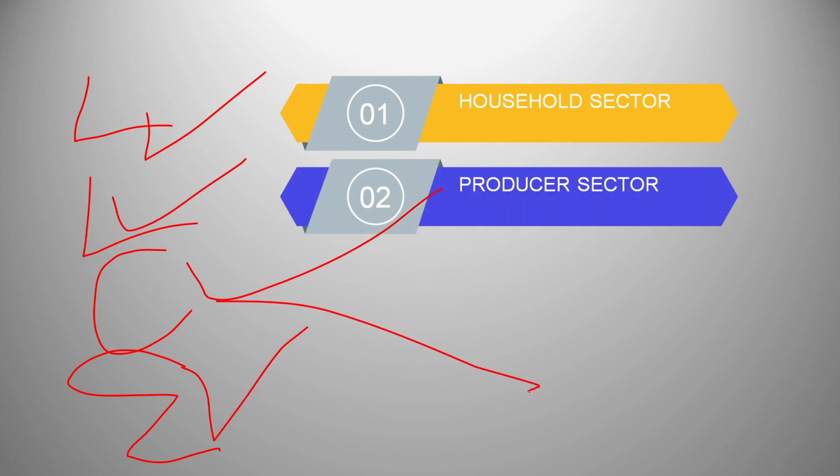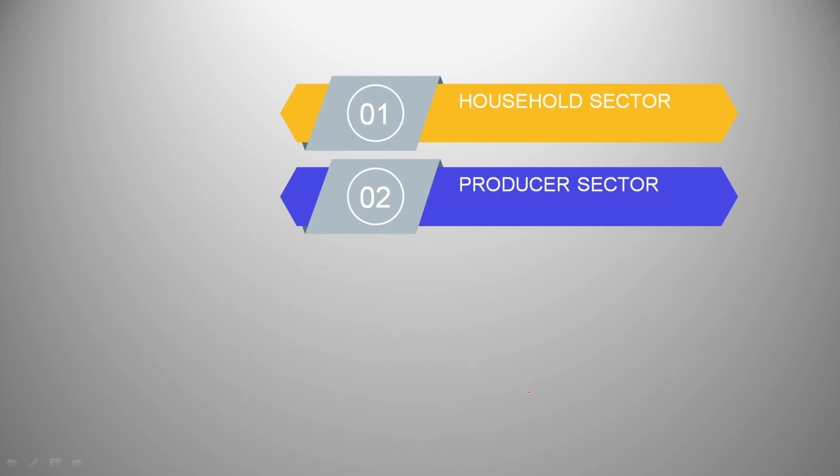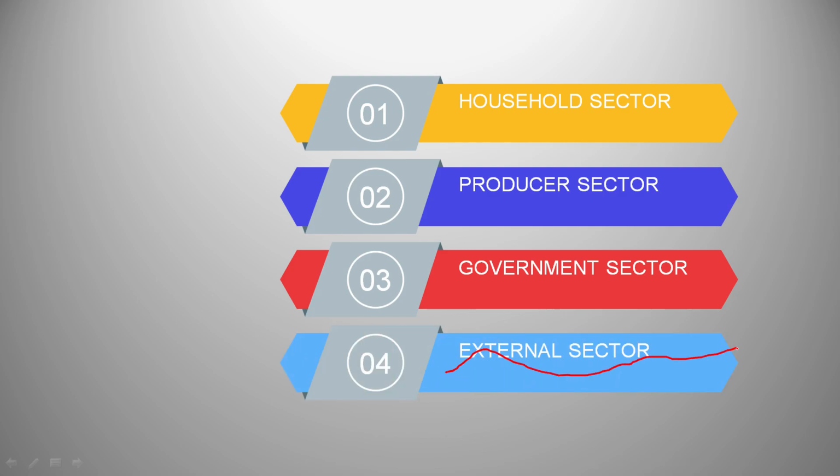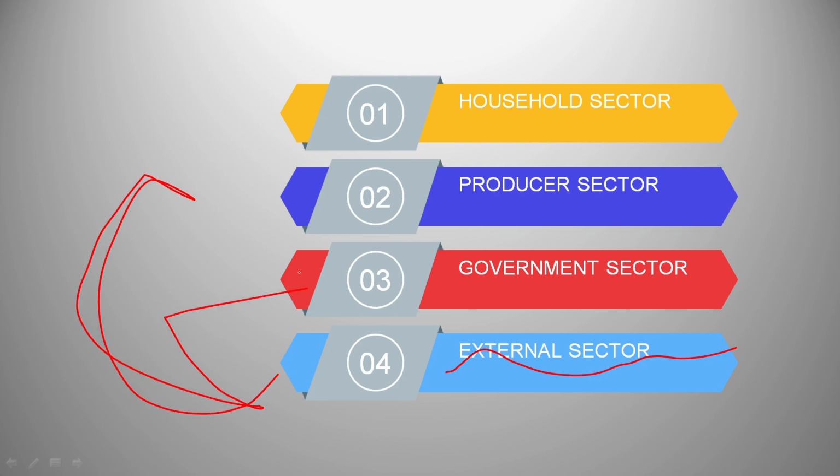Next one being producer sector, okay? Producer sector, all the producing units of the economy who produce goods to satisfy the wants of the household sector. The next is government. We all know what's a government. It's the welfare agency of our economy. Next is external sector. External sector means rest of the world sector, that includes all the other countries, all the exports, all the imports made by a country, okay?